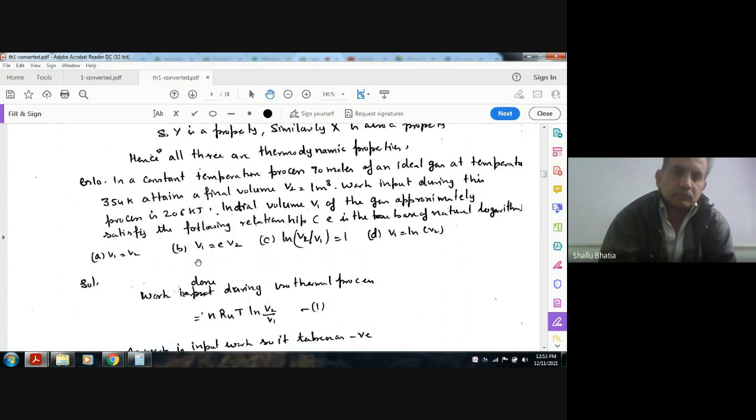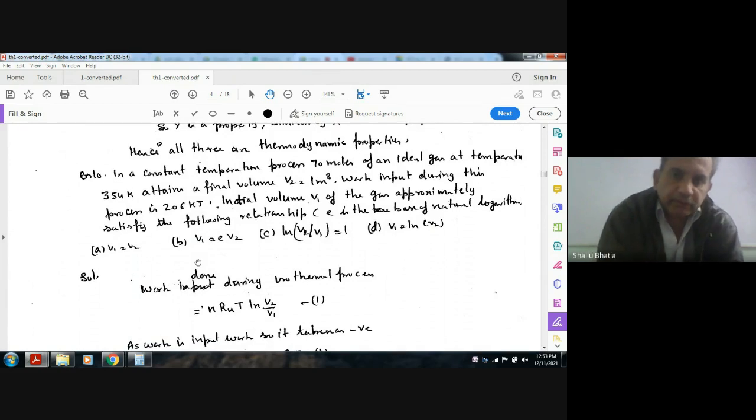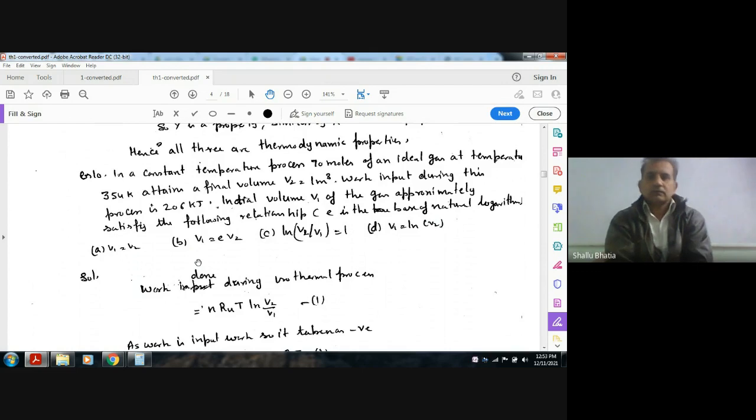Next, in a constant temperature process, 70 moles of an ideal gas at temperature 354 attains a final volume V2 equal to 1 meter cube. Work input during the process is 206. The initial volume V1 of the gas approximately satisfies the following relationship.